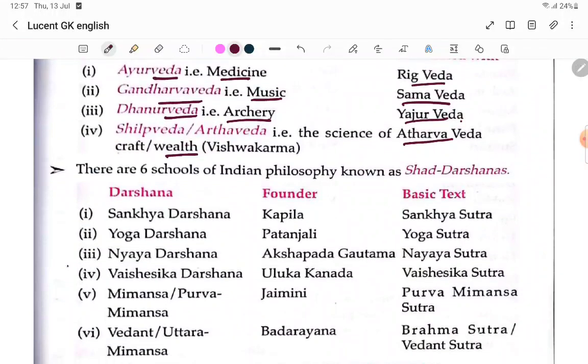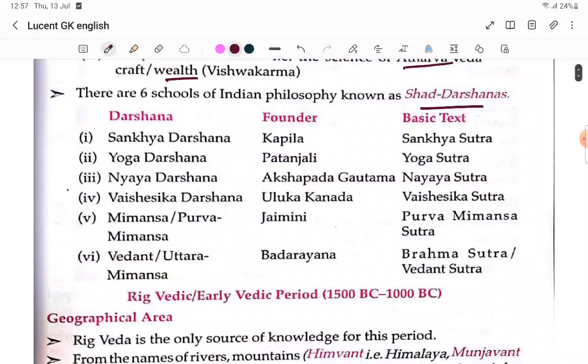There are 6 schools of Indian philosophy, the Shad Darshanas. Darshana, founder, basic text. Sankhya Darshana, Kapila, Sankhya Sutra. Important. Next, Yoga Darshana. Yoga means Patanjali, Baba Ramdev, you have to remember. Sankhya Darshana, Kapila.